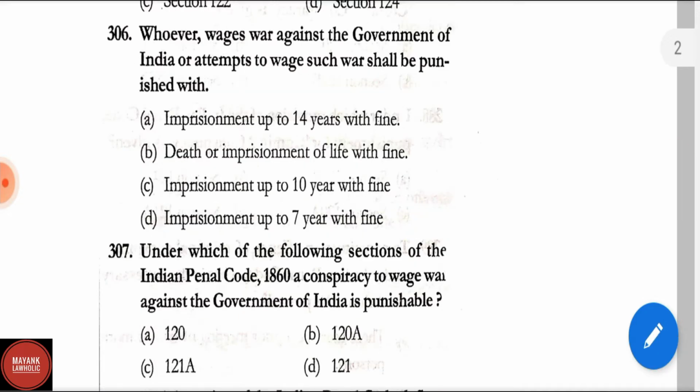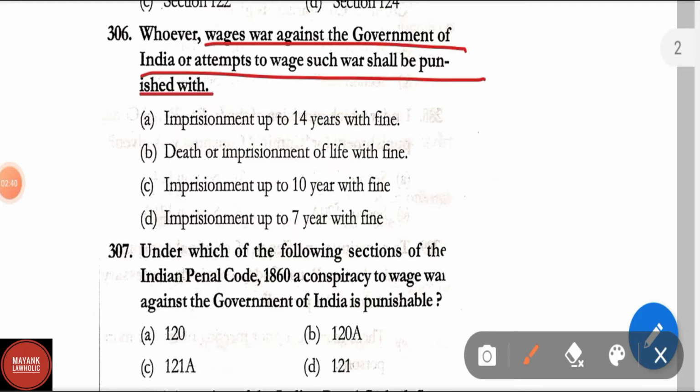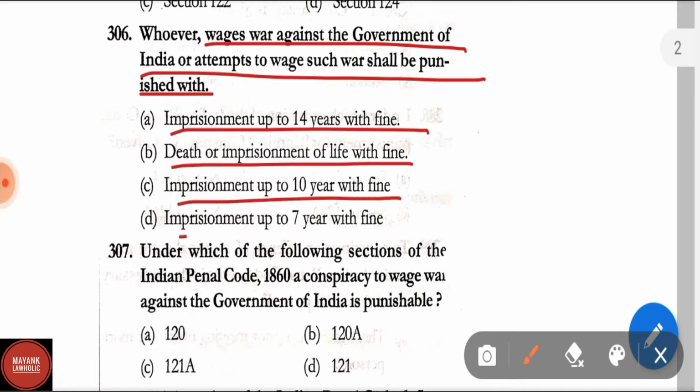Question number 306. Whoever wages war against the government of India or attempts to wage war shall be punished with: imprisonment up to 14 years with fine, death or imprisonment for life with fine, imprisonment up to 10 years with fine, or imprisonment up to 7 years with fine. In question number 306, the correct answer is option B, that is, whoever wages war against the government of India or attempts to wage war shall be punished with death or imprisonment for life with fine.